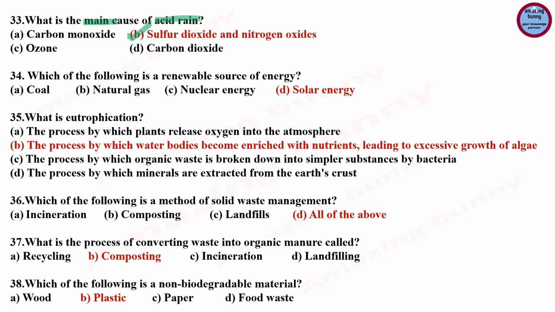All release sulfur and nitrogen oxides into the atmosphere. So acid rain is caused by a chemical reaction that begins when compounds like sulfur dioxide and nitrogen oxides are released into the air.